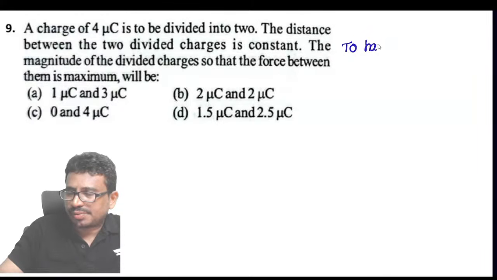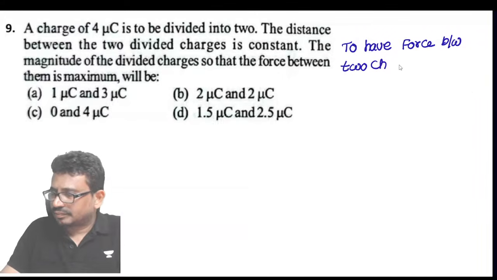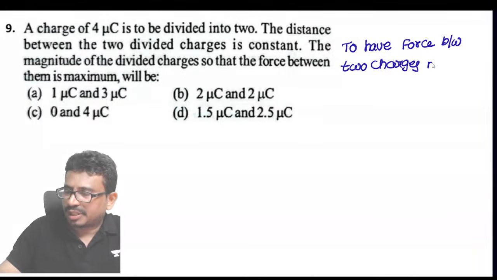To have the force between two charges maximum, the condition is what we can say,